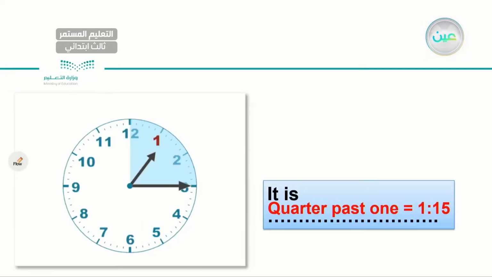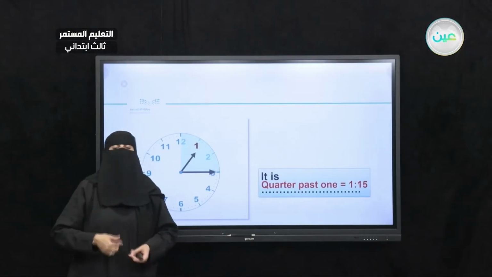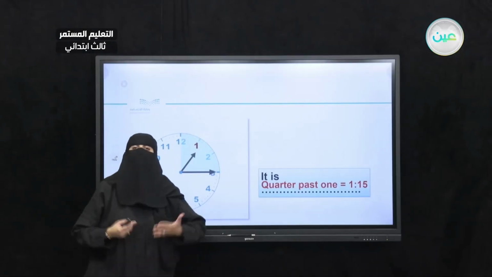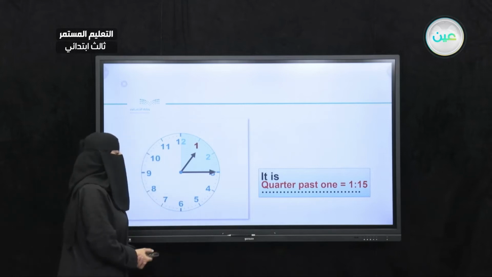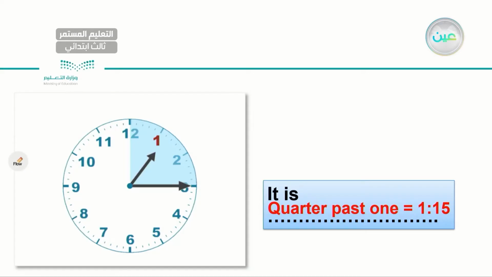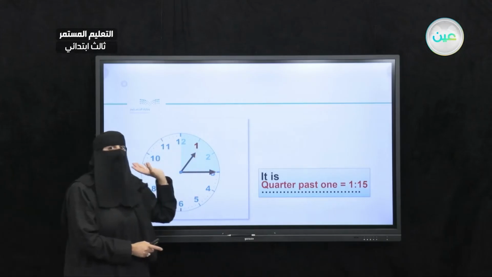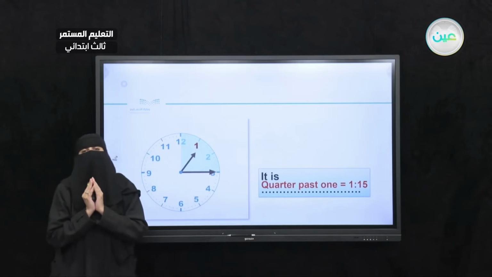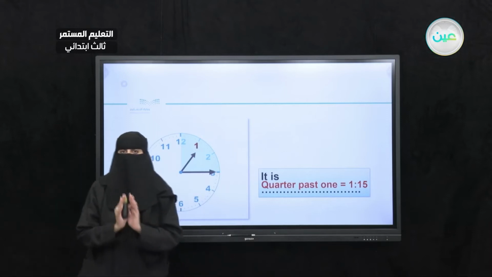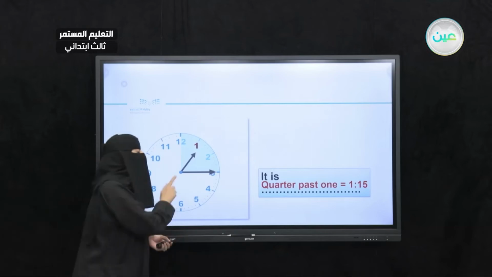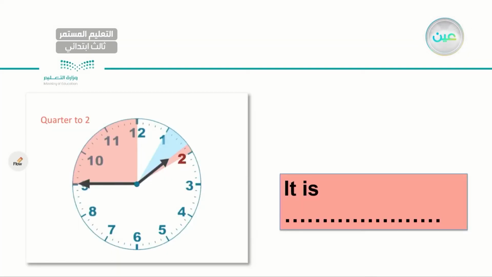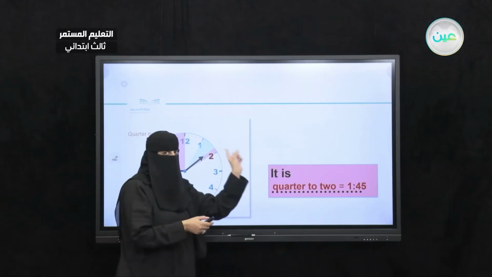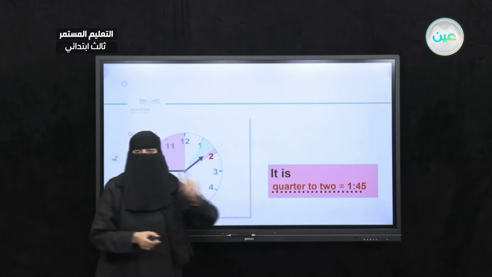Okay, so let's go to the previous one and check our understanding. This one. So let's read this one over and over, and then let's go to the next one, and we will have plenty of exercises. For this one, it is 1:15. Okay, the blue one is a quarter, and it is past 1, so it's 1:15. For this one, it's 1:45.